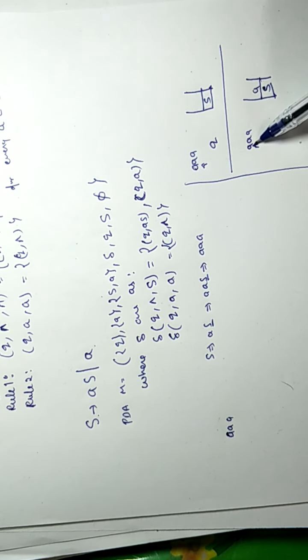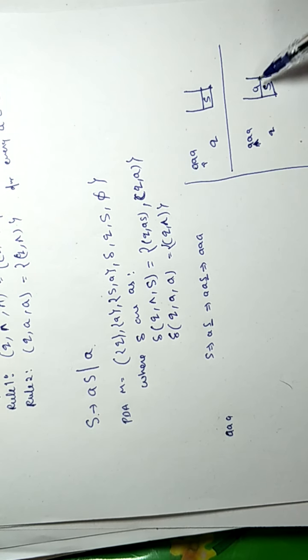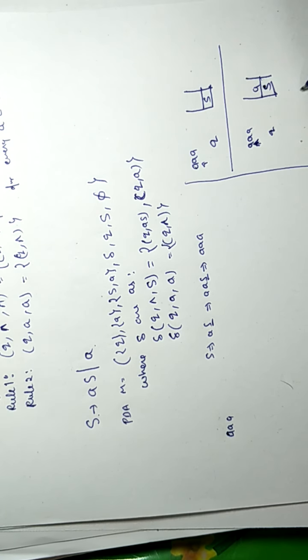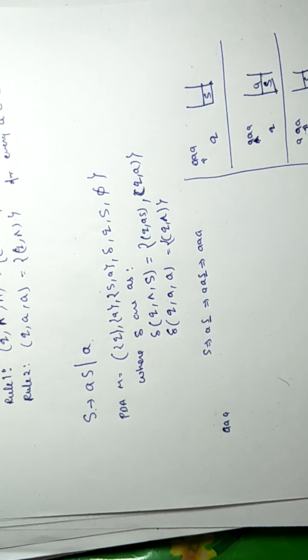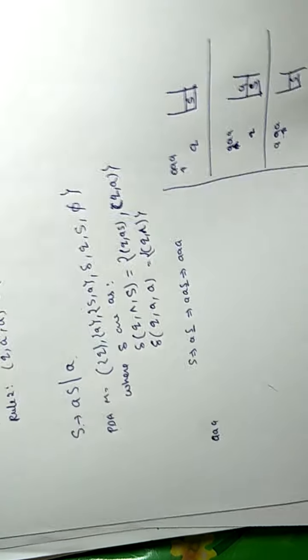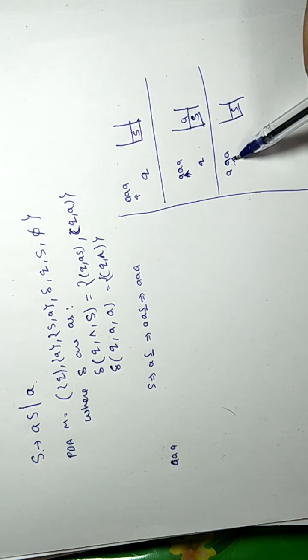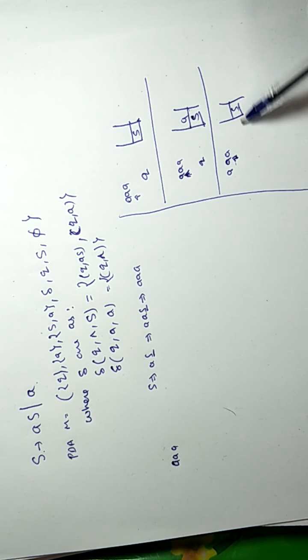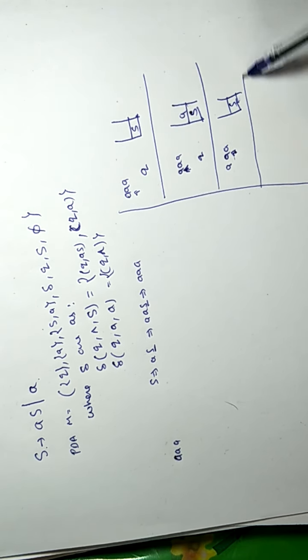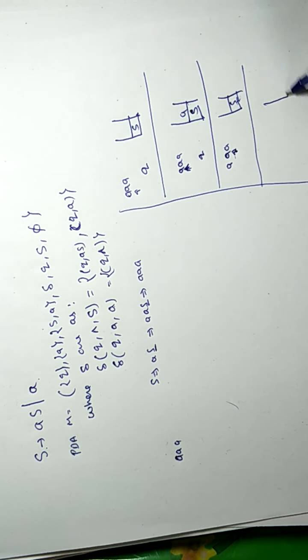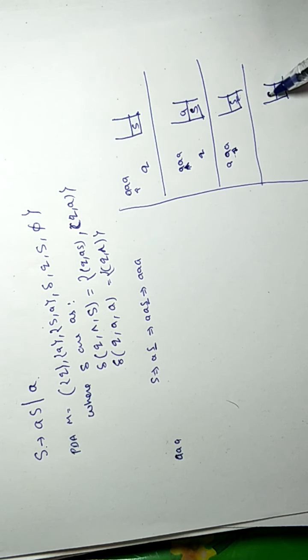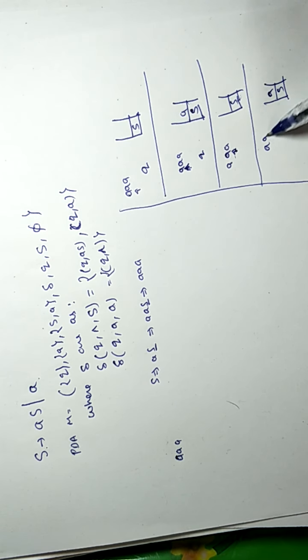Whenever A is matched with A, we have derived one A, so we have to pop it. In step 2 we will get S here and A here. The cursor will move here. A is read. Now we reach this place and S is at the top. Whenever a non-terminal is at the top, we have to put the value of this non-terminal. So we have to push here the value of S. We are pushing AS.